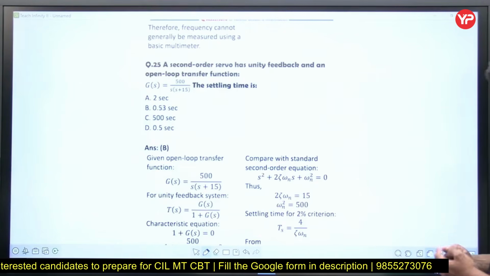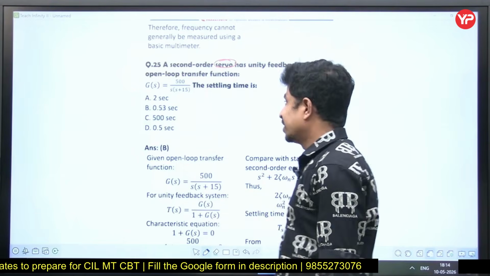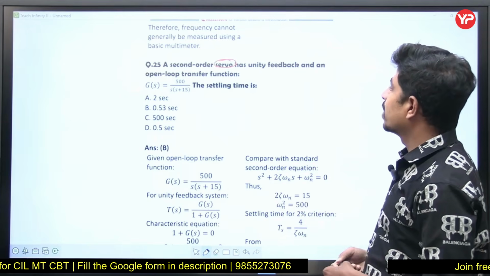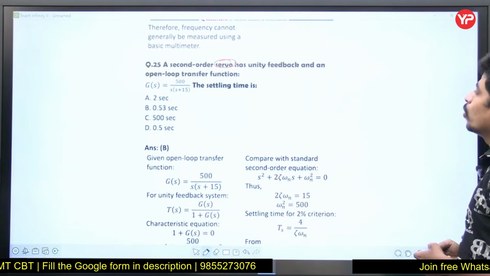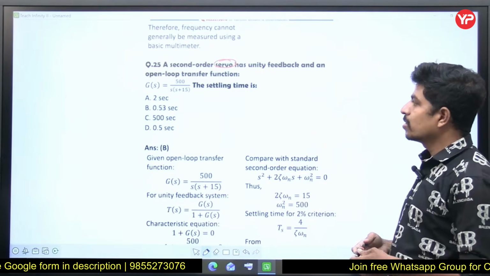Now, the second order servo. You have nothing to do with what a servo is. Just a transfer function is given and it asks about the second order system. Let's read and complete the question. The second order servo has a unity feedback and an open loop transfer function G of S equal to 500 by S into S plus 15.